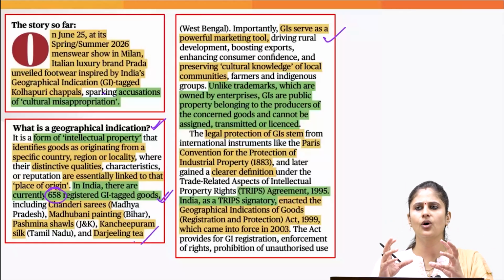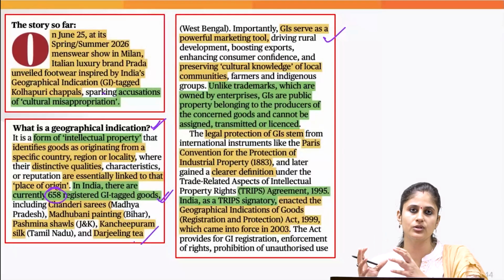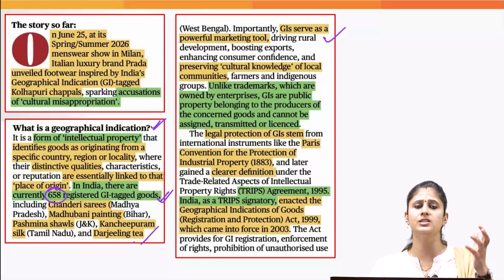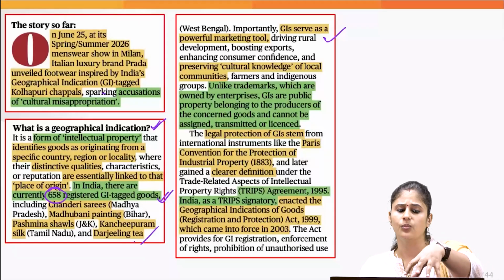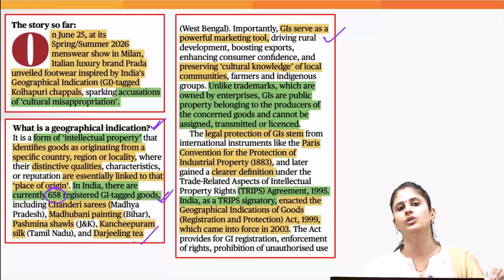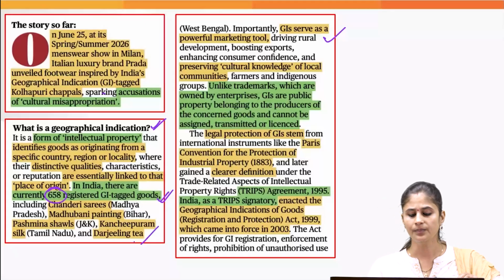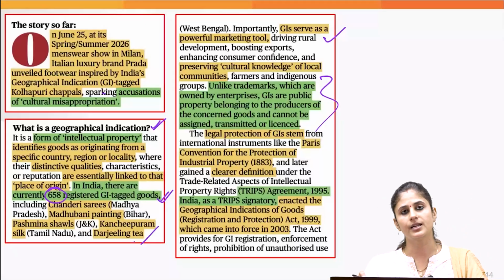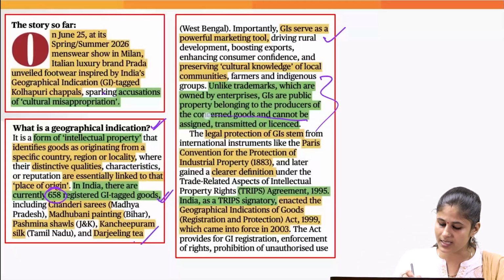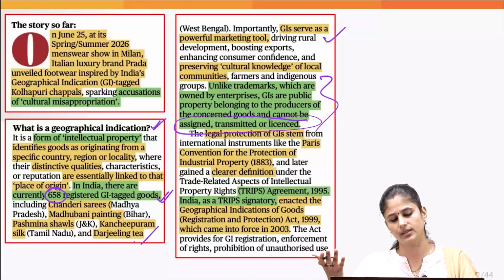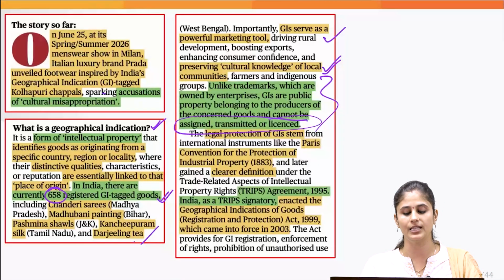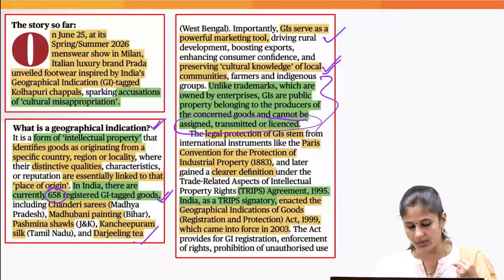And since it is not intellectual property held by a company, when we give a GI tag to a particular product, that product, if it originates from that place, gets the marketing support. It is unlike trademarks, which are held by a particular enterprise, and the enterprise can license the trademark and assign it to another company as well. So it helps us in preserving the cultural knowledge of local communities.